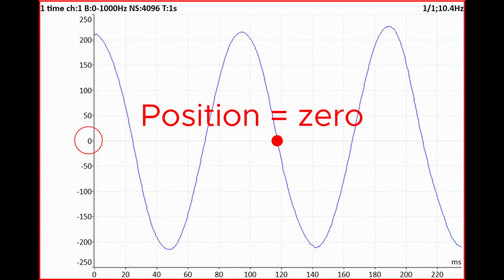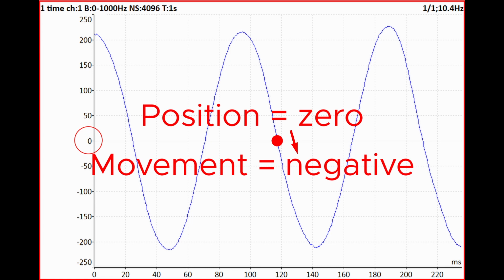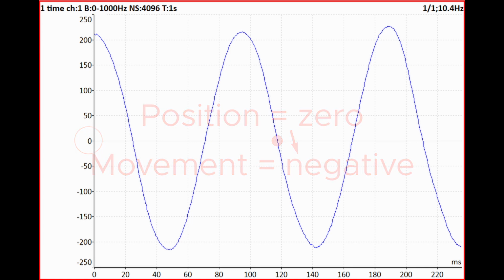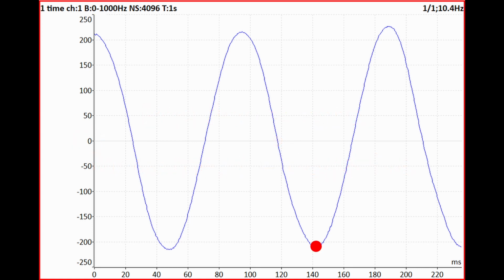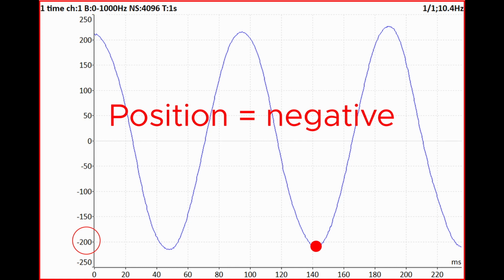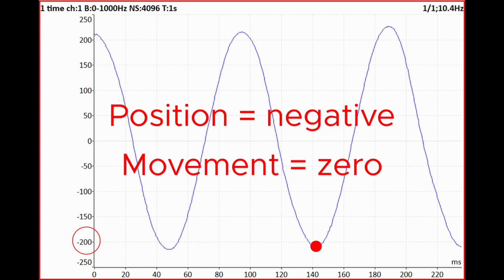The movement is negative because the value change is downward. The derivative is less than 0. The position is negative because the value in the graph is less than 0. The movement is stopped. It is 0 movement. It is the moment when the downward movement changes to upward. The derivative is 0.